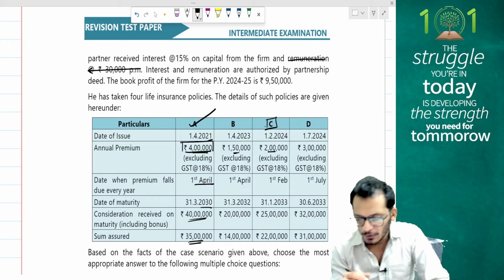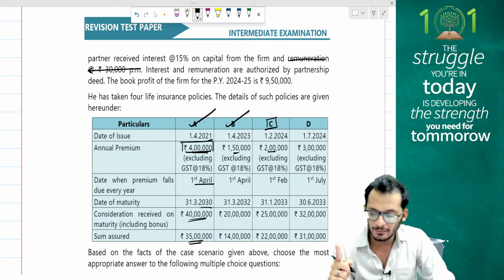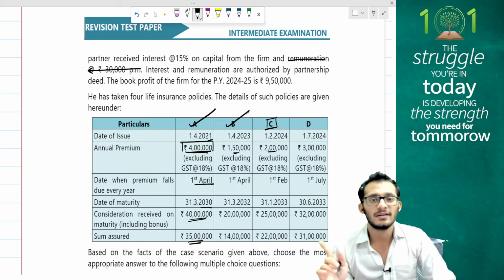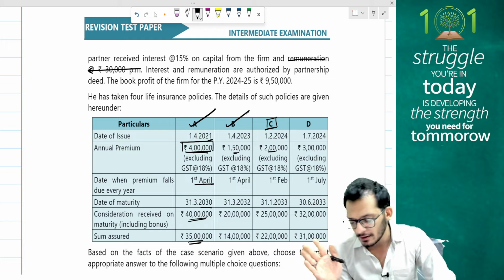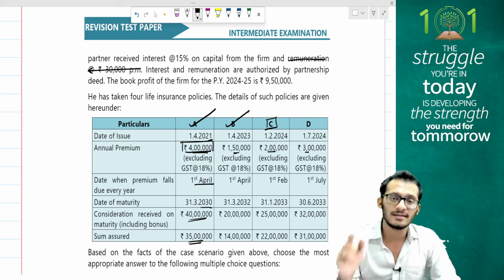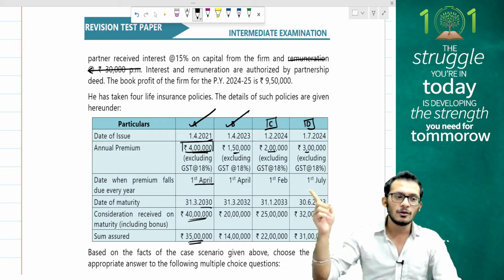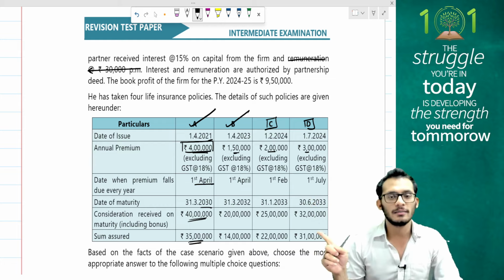Next, when it comes to policy number D, my sum assured is 31 lakhs and I paid a premium of 3 lakhs. People, sum assured being 31 lakhs, I can pay up to 10% as a premium. 10% of 31 lakhs will become 3.1 lakhs. The person has only paid 3 lakhs and therefore that can also be treated as exempt. Which means one thing is fairly clear. 2 policies are going to be exempt, 2 policies are going to be taxable.